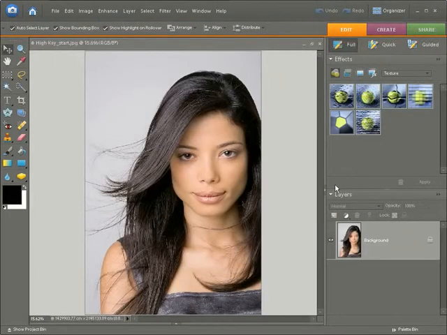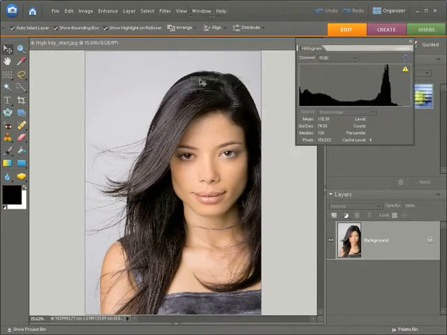Now the first thing to do is, we can see it visually, but let's have a look at the histogram, because that's always a good way of diagnosing a shot's existing tones. If you go to Window, Histogram, you can see that this particular shot has a lot of shadow information at the far left. As we move through, we can see a fair amount of fairly low level midtone information, and then lots of highlights. This highlight peak here will be due to the background, I guess, because that's the brightest part of the shot and there's quite a lot of it.